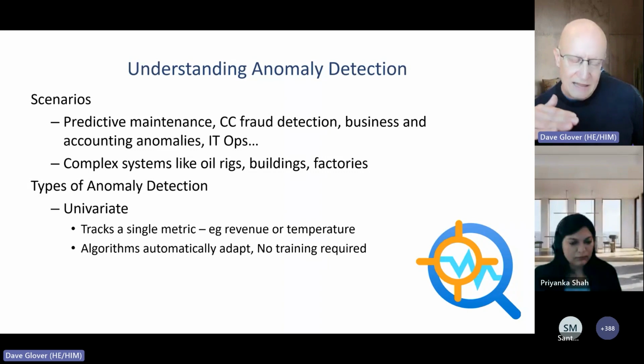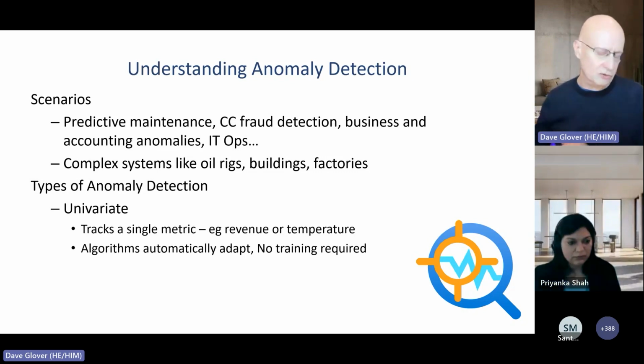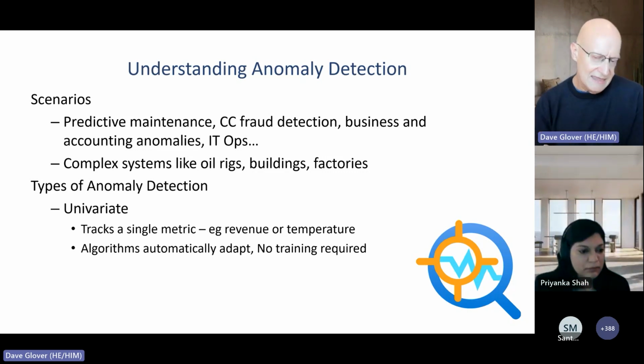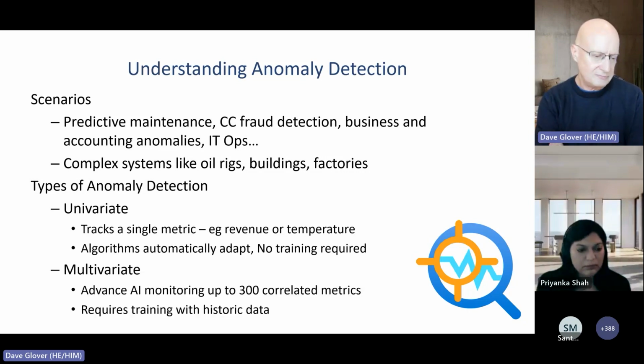The beauty of univariate is that it automatically selects the appropriate AI model as the data is being fed through. You can either stream the data through, or batch load it into univariate. The other advantage is that no training is required, so it's very straightforward to use. But again, it's a simpler use case.